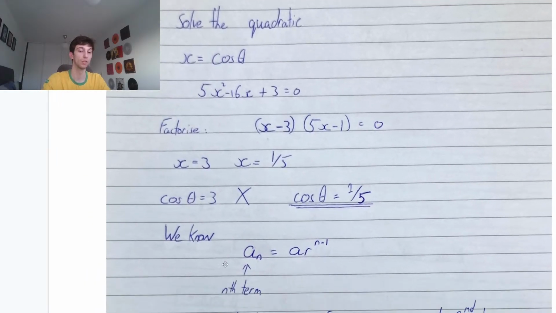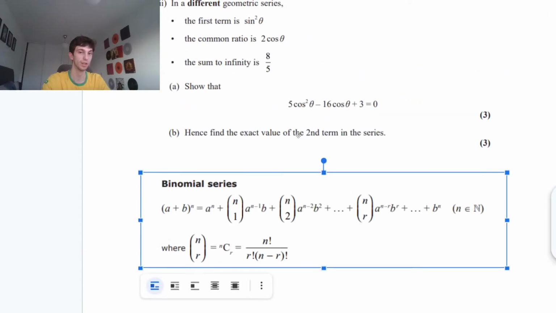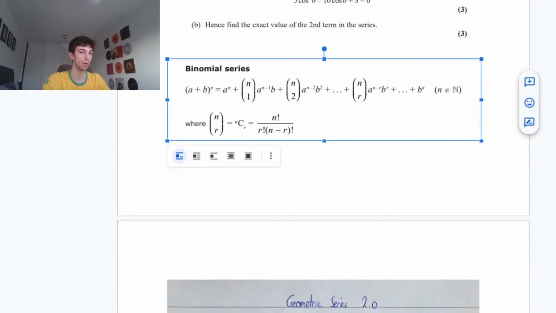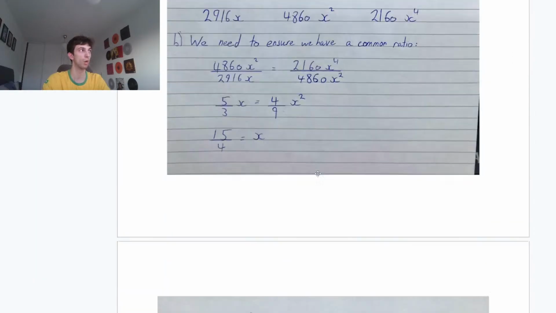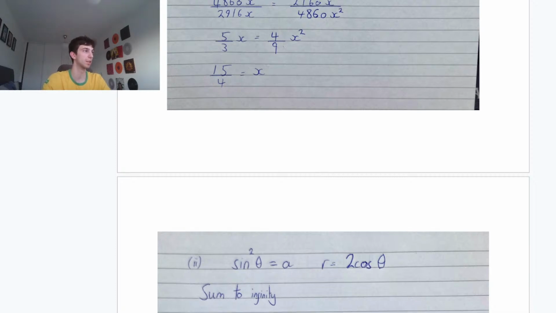We know to find the nth term of a geometric series, this would be a times r to the power of n minus 1. Now going back up to the question, what did they want? They wanted the second term of the series. So it's a times r to the power of 2 minus 1. 2 minus 1 is just 1, so it's a times r to the power of 1, just a times r.